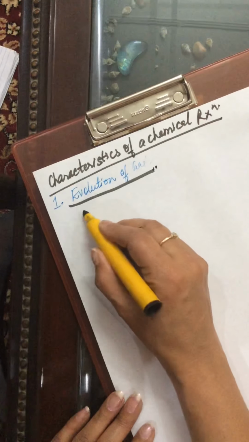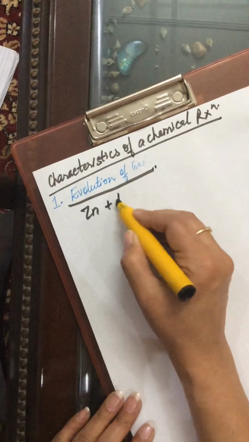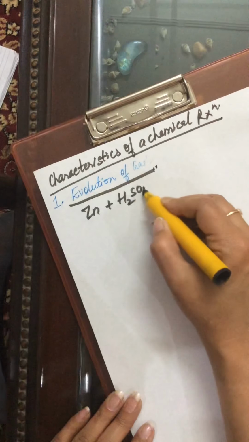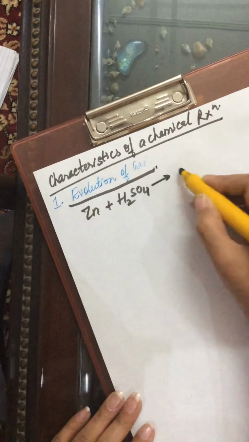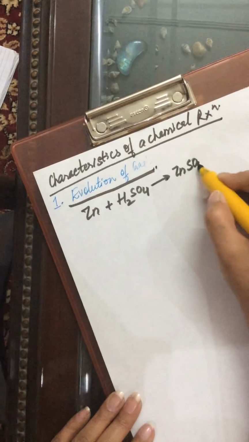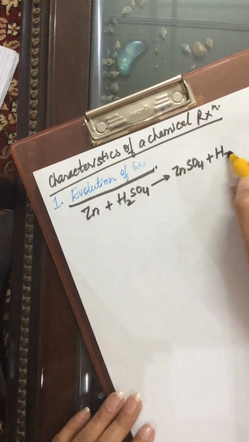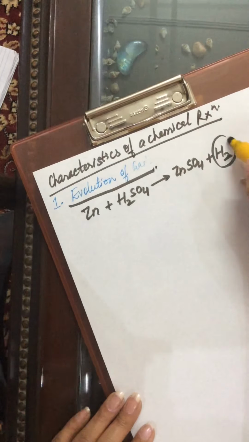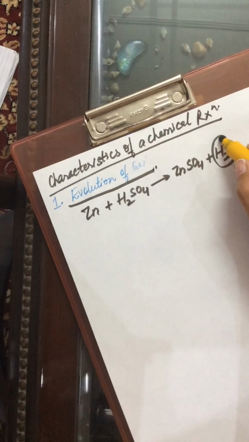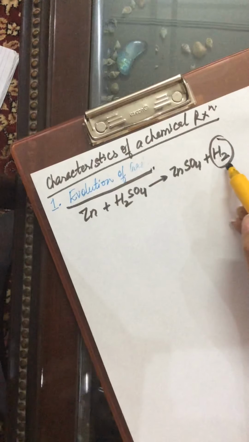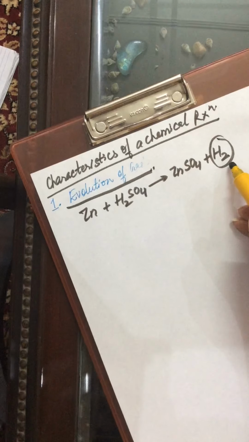Example, just now we have done zinc when it reacts with sulfuric acid or with hydrochloric acid, there is evolution of hydrogen gas. So if a gas evolves in any process, that is a chemical process, that is, this is a chemical reaction. In this reaction, which gas evolves here? Hydrogen.